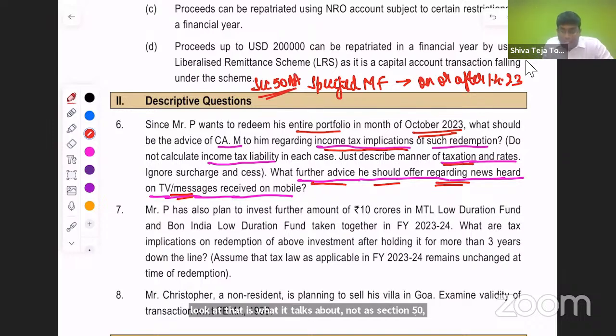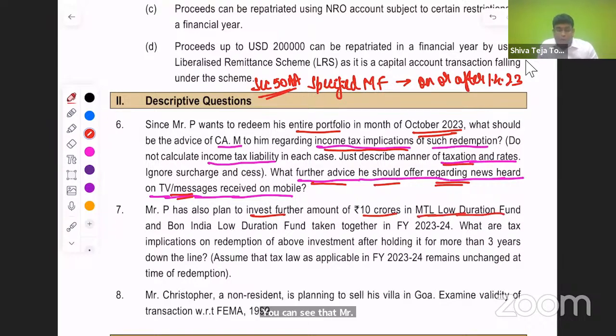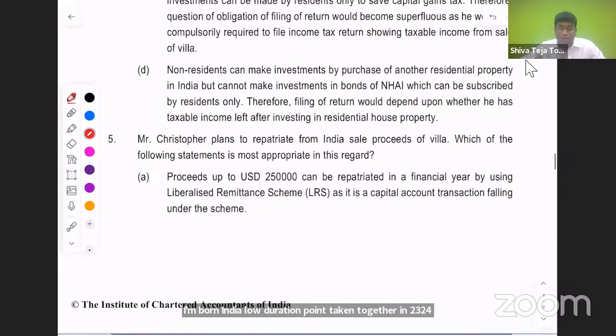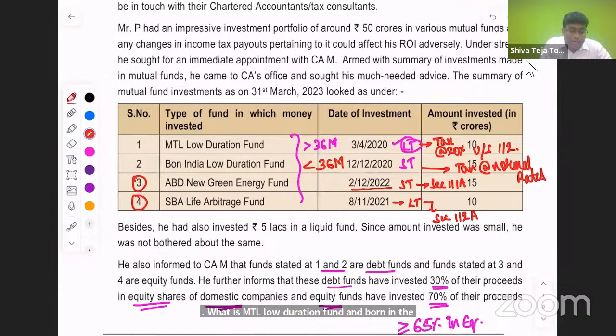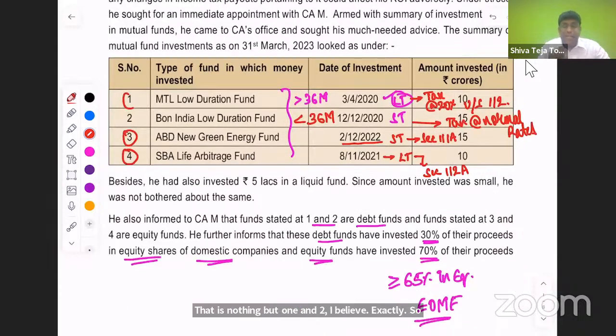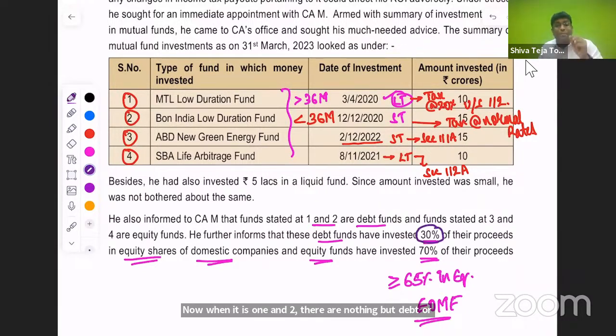Mr. P also plans to invest a further amount of 10 crores in MTL low duration fund and Born India low duration fund taken together in 23-24. What is MTL low duration fund and Born India low duration fund? That is nothing but 1 and 2, I believe. Exactly. So they are nothing but 1 and 2 funds. Now, when it is 1 and 2 funds, they are nothing but debt-oriented funds. And you have to observe that these debt funds invest 30% of the proceeds in equity shares.